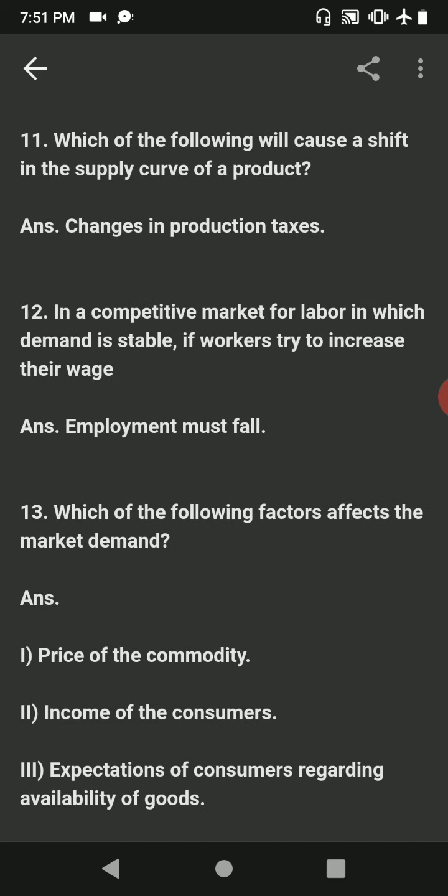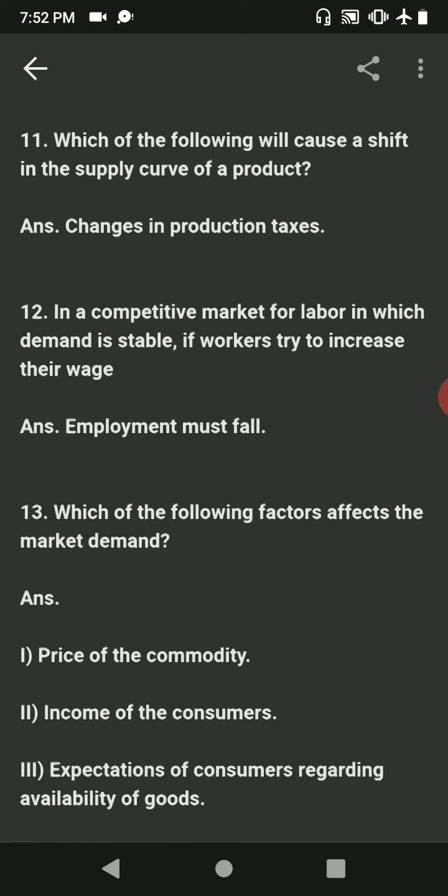Question number 11. Which of the following will cause a shift in the supply curve of a product? Answer is changes in production taxes. The requirement is to determine the item that will cause a shift in the supply curve.